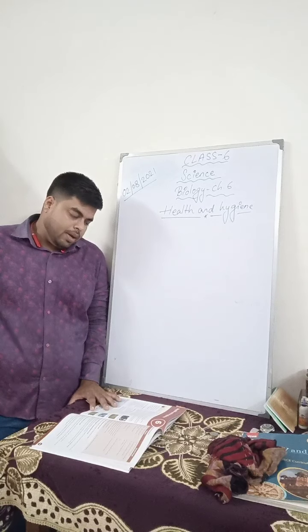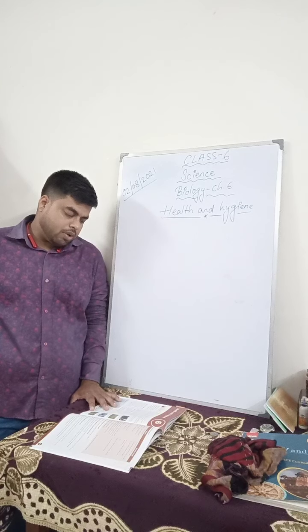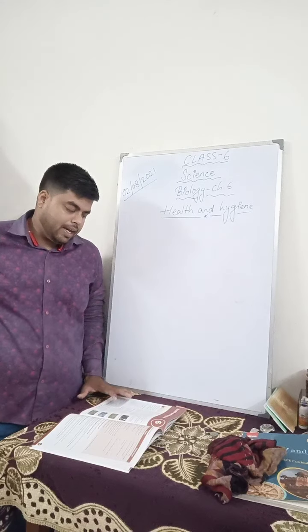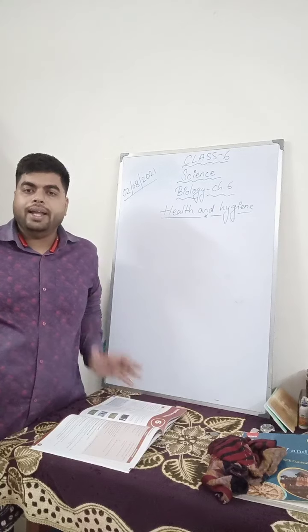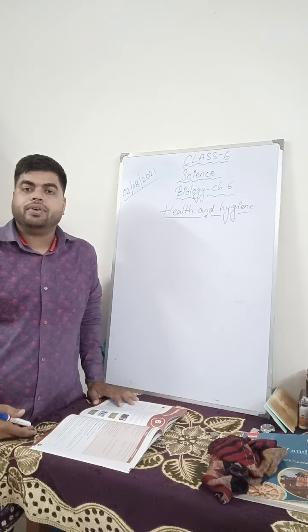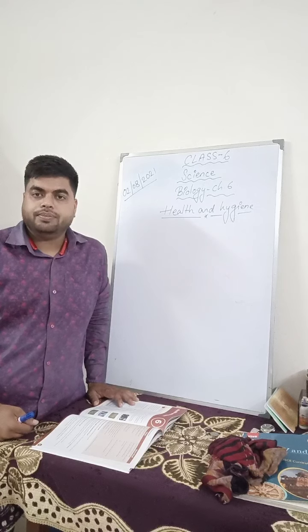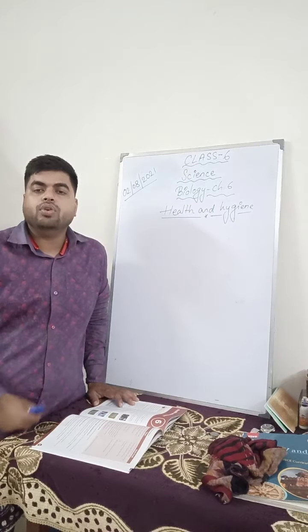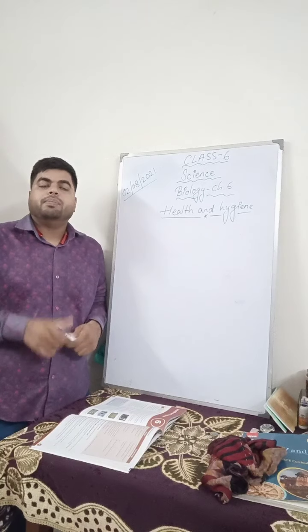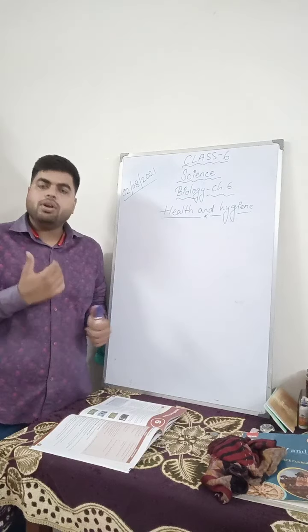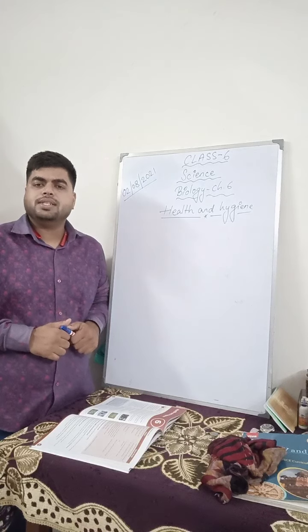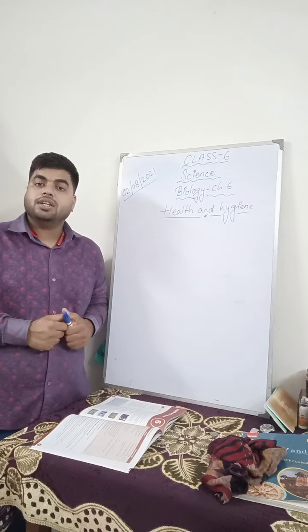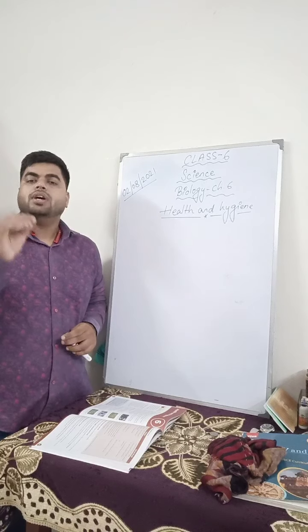Good nutrition, personal hygiene, cleanliness of surroundings, protection from diseases, and regular exercise are some of the key factors necessary to live a healthy life. That means to have a healthy life, you have to have good health. How will you have good health? You will have good health by having good food, by being clean, by keeping your surroundings clean, by doing regular exercise, and by being free from diseases. These are all the activities that you should maintain to have good health.